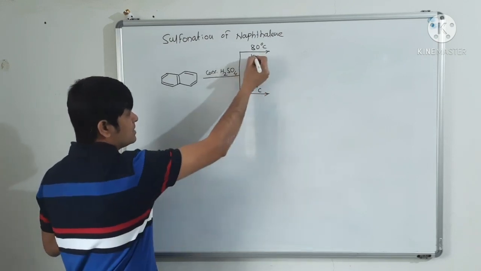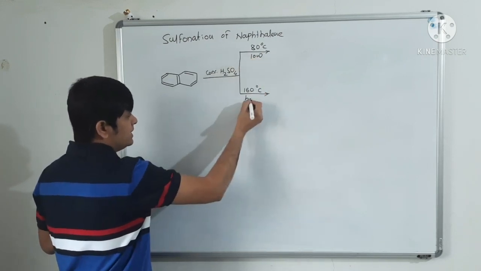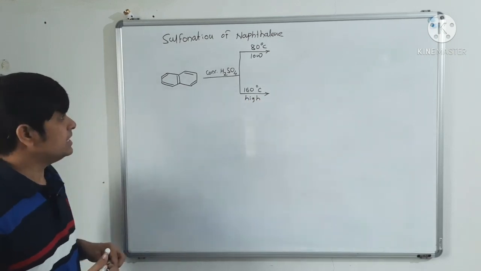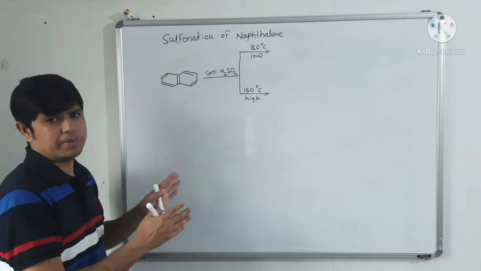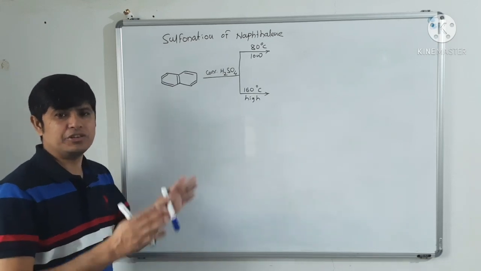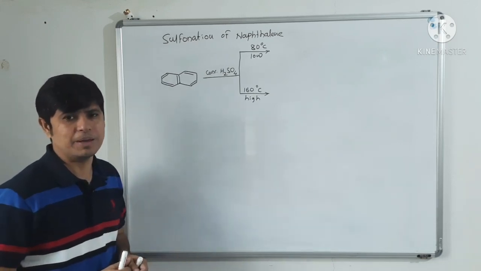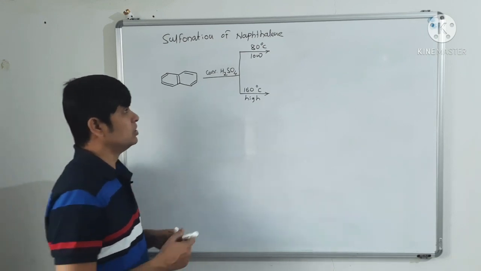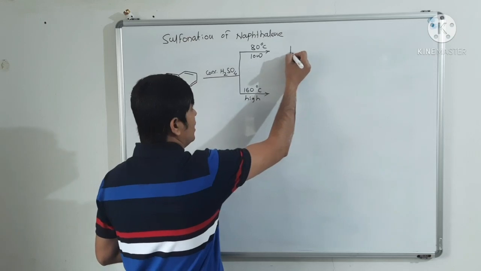So I will say it is low temperature and I will say it is high temperature. Here, this reaction, sulfonation of naphthalene, is a completely temperature dependent reaction.